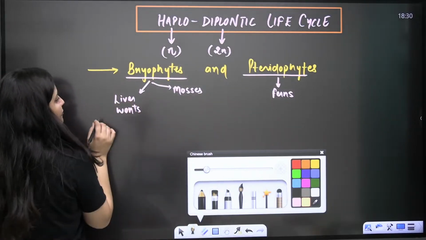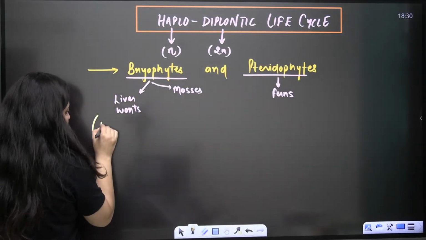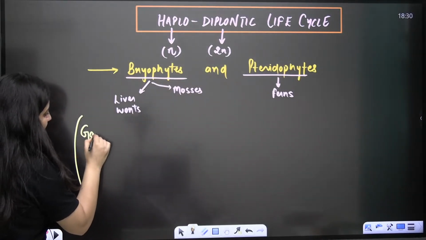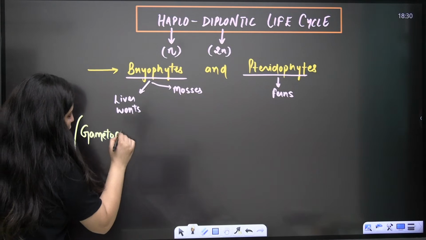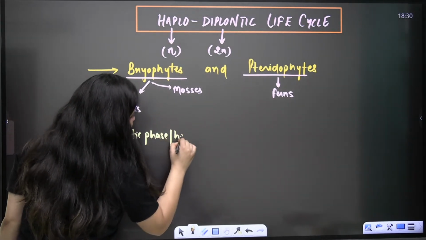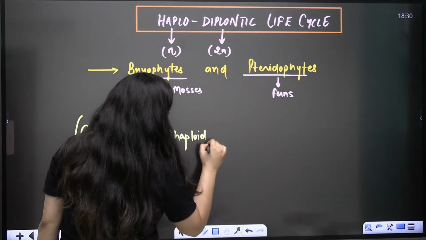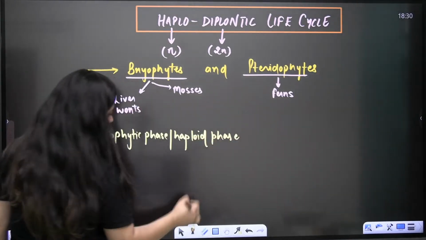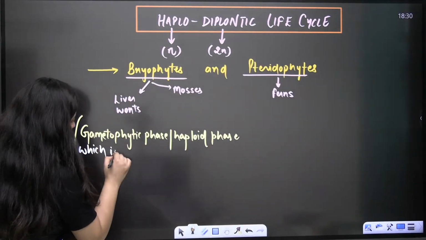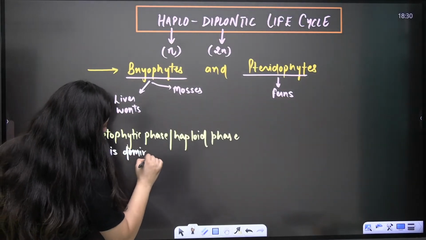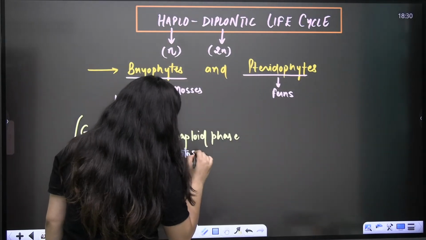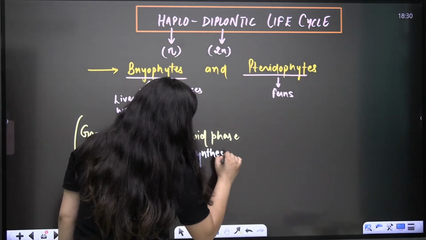So in the case of bryophytes, firstly write it down, then I'll explain it. It is the gametophytic phase, the haploid phase, which is dominant, photosynthetic, independent.